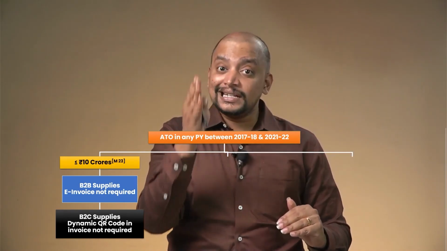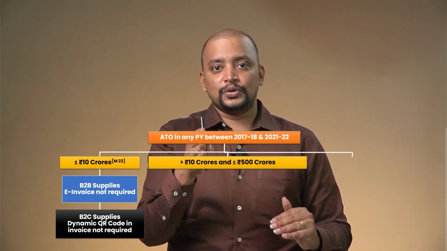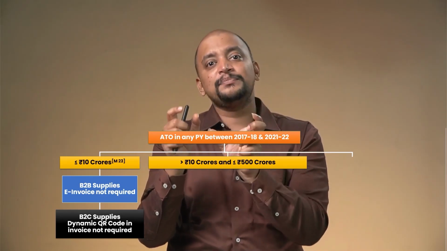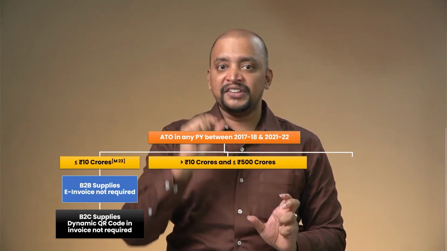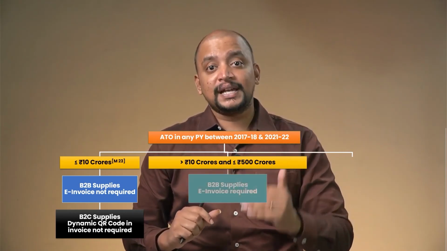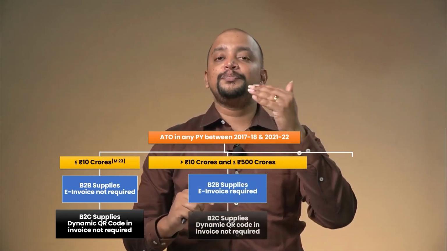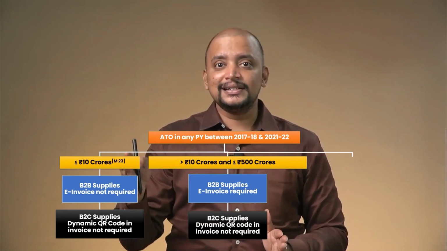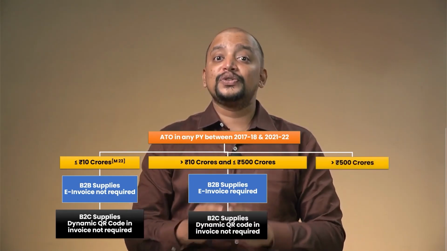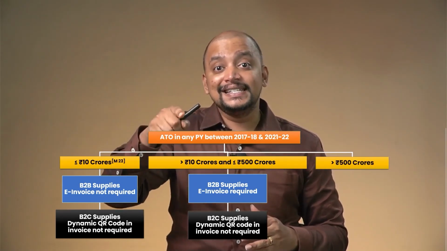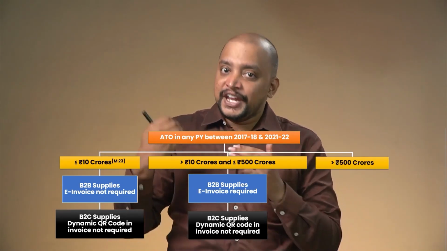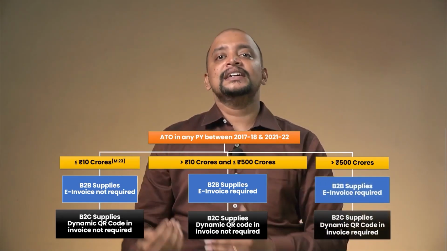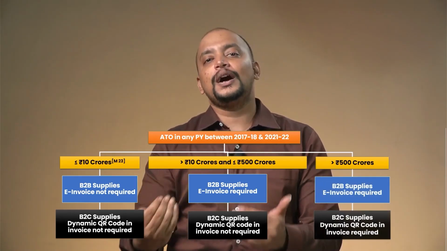Whereas, when the aggregate turnover exceeds 10 crores but does not exceed 500 crores in any financial year, which is the second limit, then for B2B supplies, e-invoice is applicable. For B2C supplies, dynamic QR code is not applicable. Whereas the third slab is whenever aggregate turnover during any previous financial year exceeds 500 crores, for B2B supplies, e-invoice is applicable, and for B2C supplies, the dynamic QR code concept is also applicable.